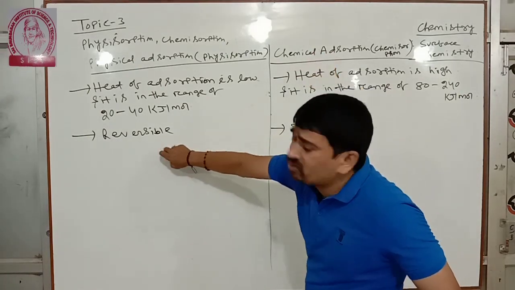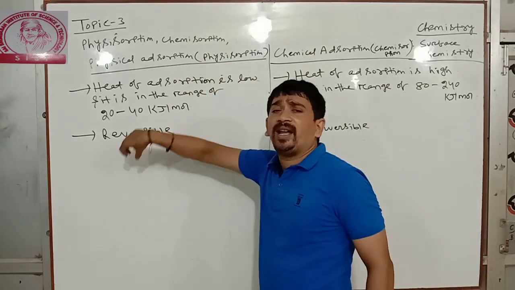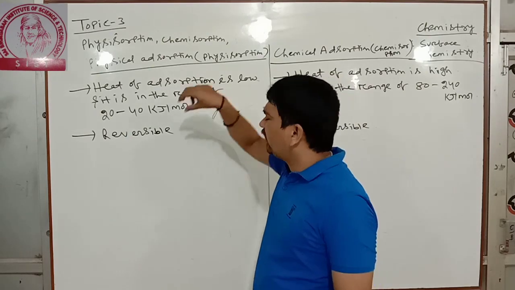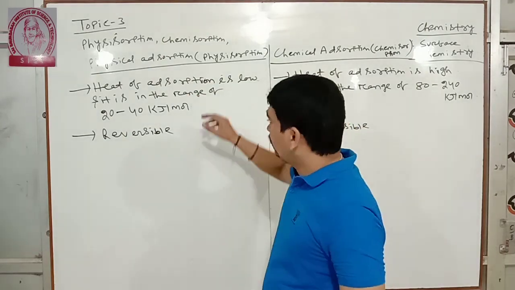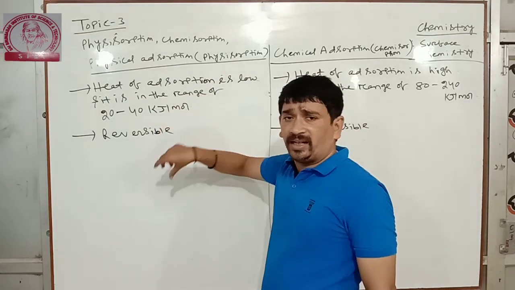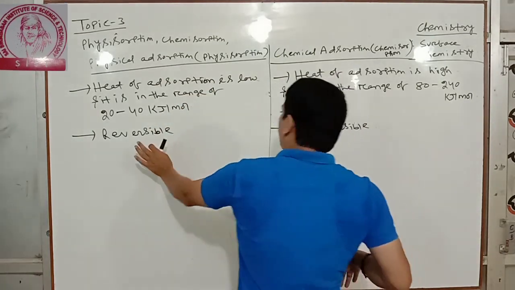But in physisorption, no new compound is formed. Only the adsorbate accumulates on the surface of the adsorbent. So no new compound is formed.